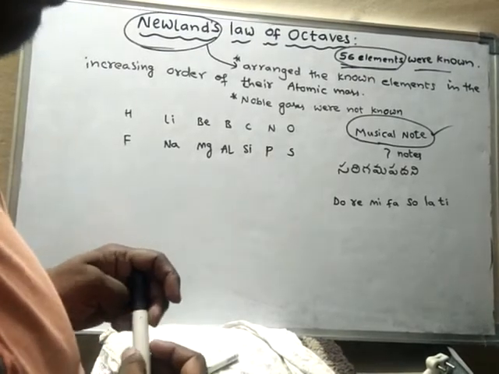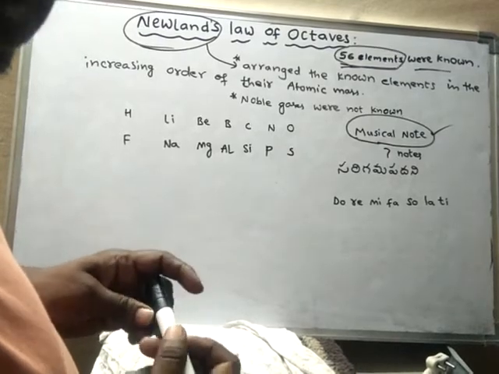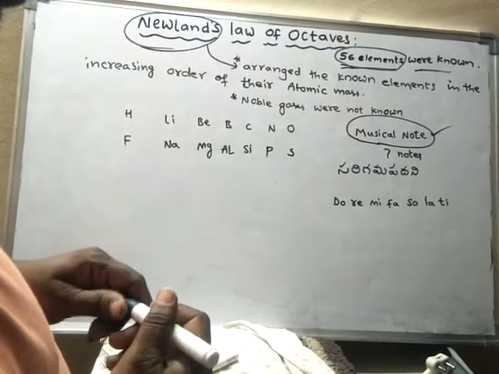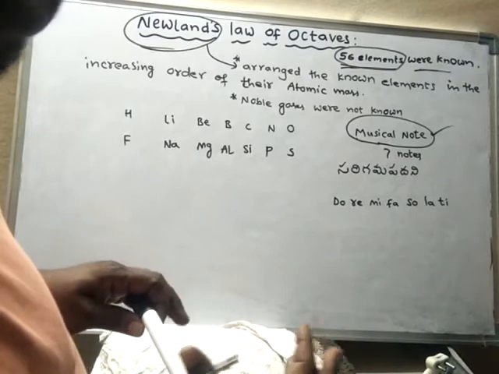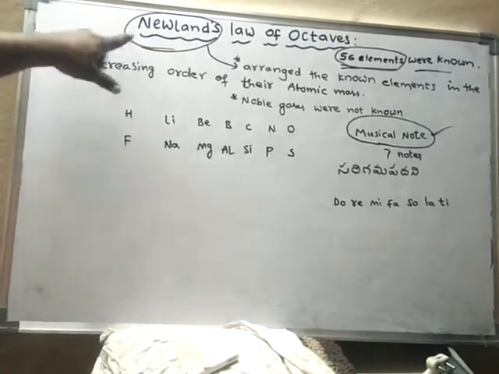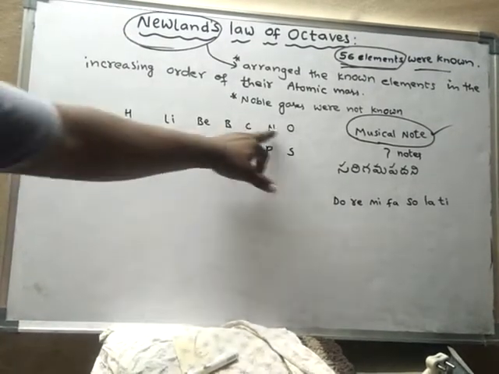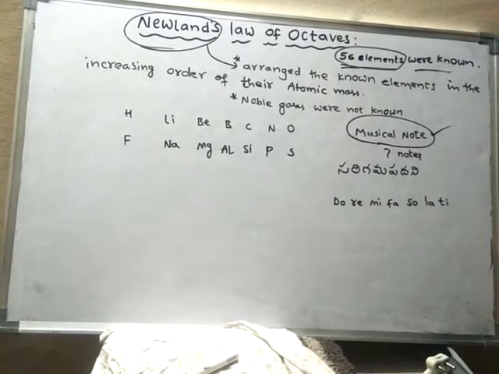So according to Newland, once again I am telling, when all the elements are arranged according to increasing order of atomic masses, every eighth element will show similar properties to its first element.